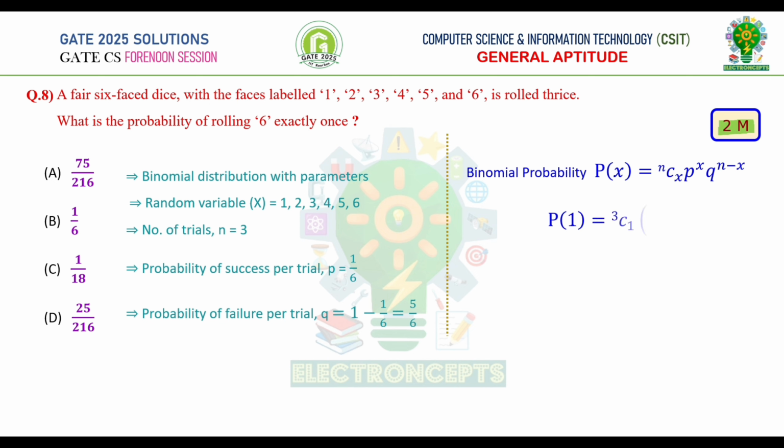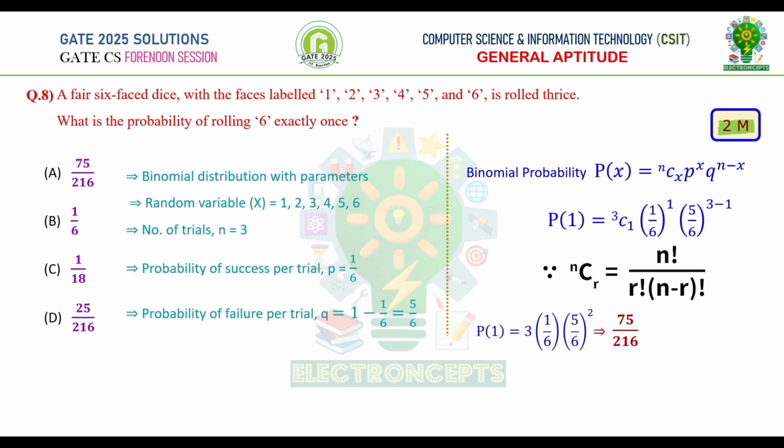Therefore, P of 1 is equal to 3C1 into 1 by 6 whole power 1 into 5 by 6 whole power 3 minus 1. The formula for combinations is nCr is equal to n factorial by r factorial into n minus r factorial. We get P of 1 is equal to 75 by 216. Therefore, option A is correct.